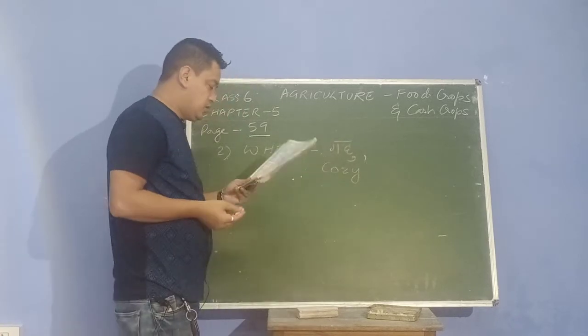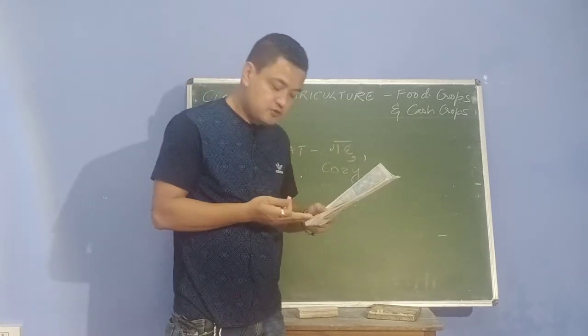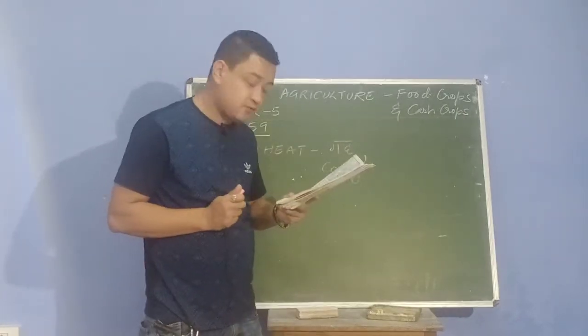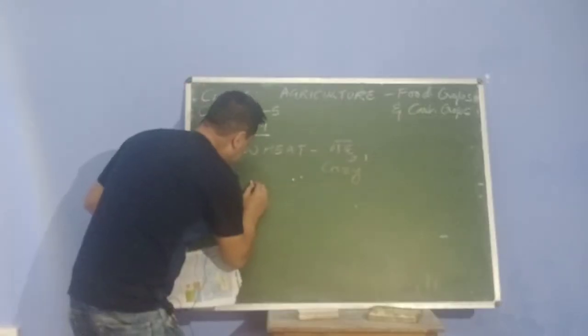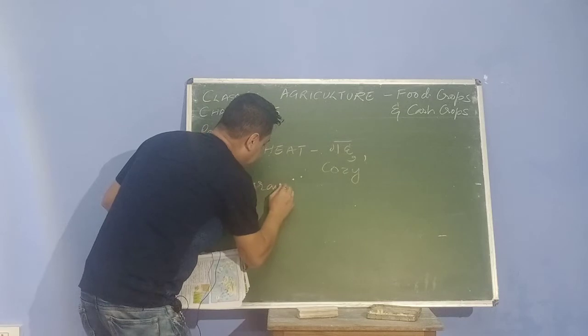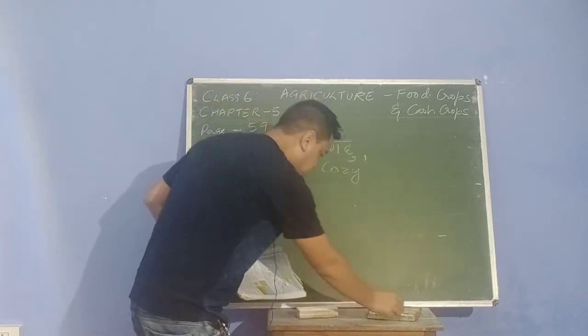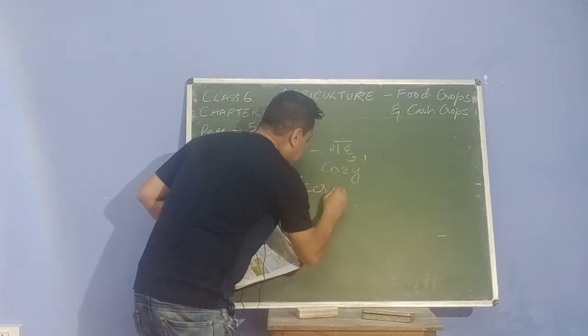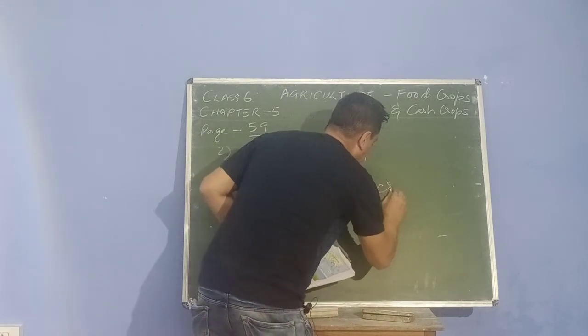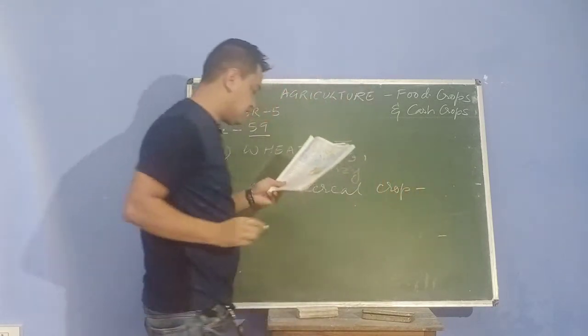So for this you can refer to page number 59. We are doing wheat. It is a grain cereal crop. Now here wheat is a grain, cereal crop. What does this grain cereal crop mean?